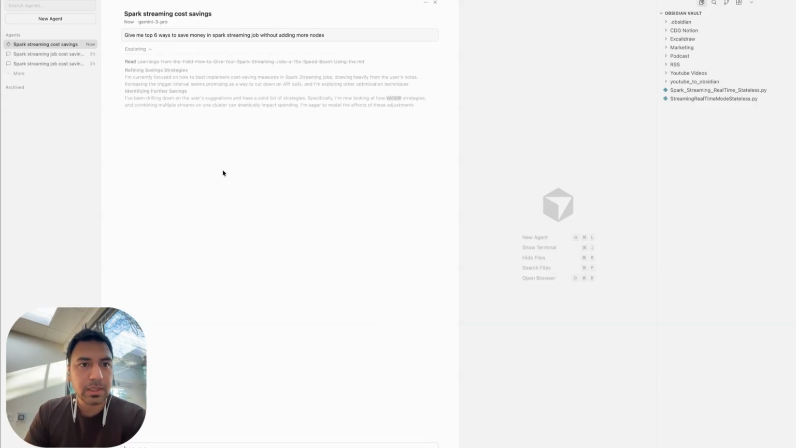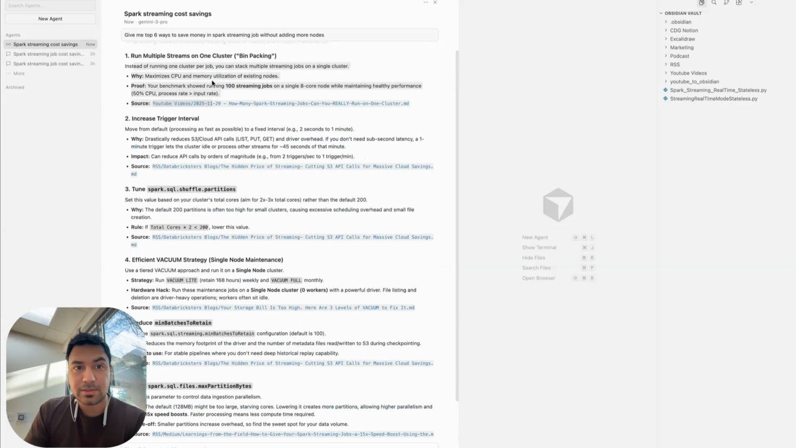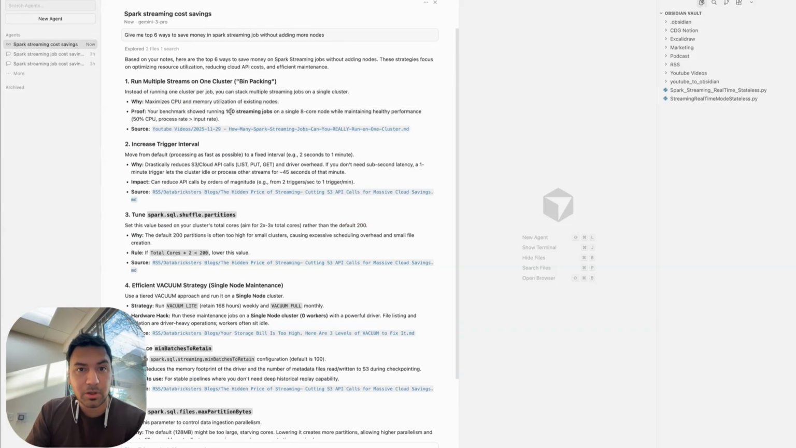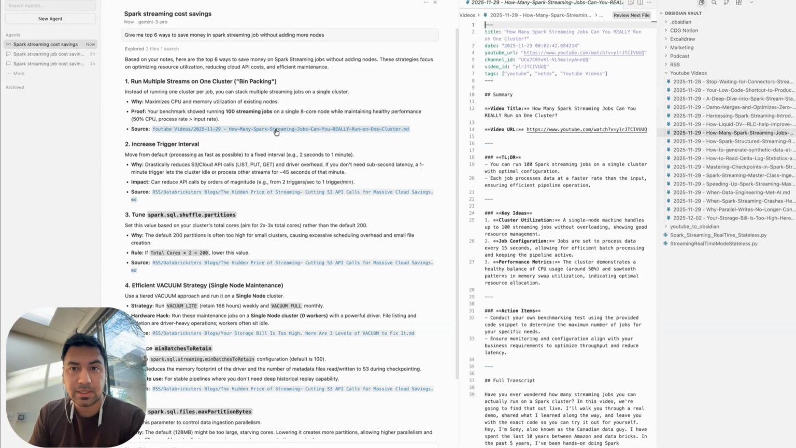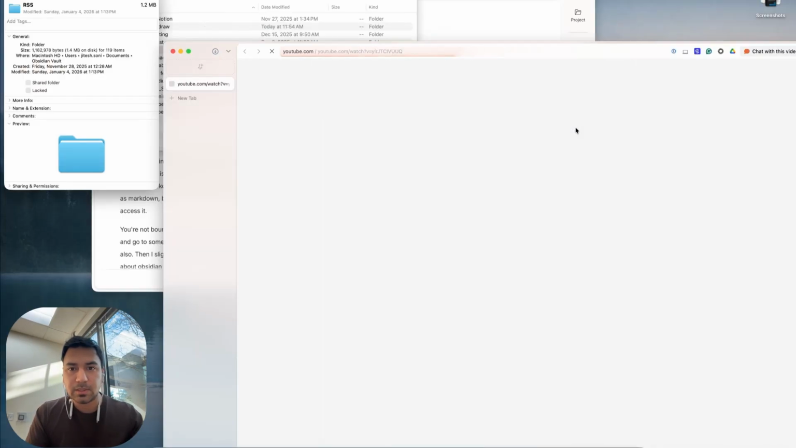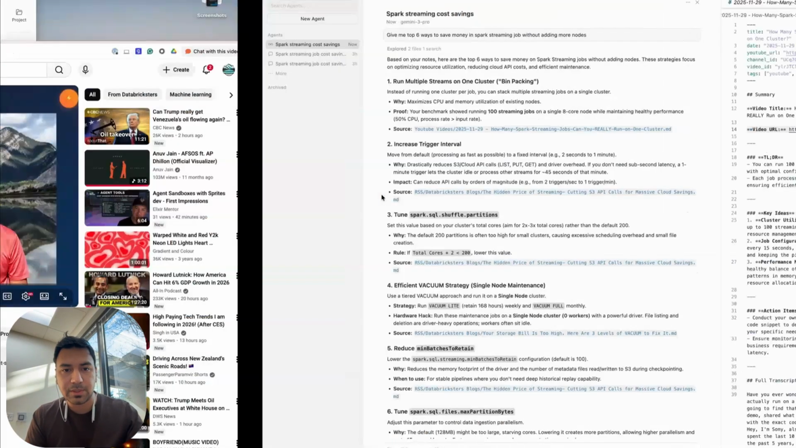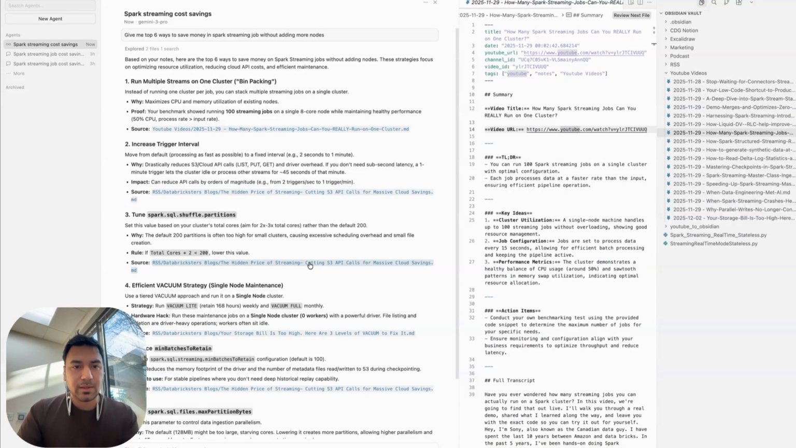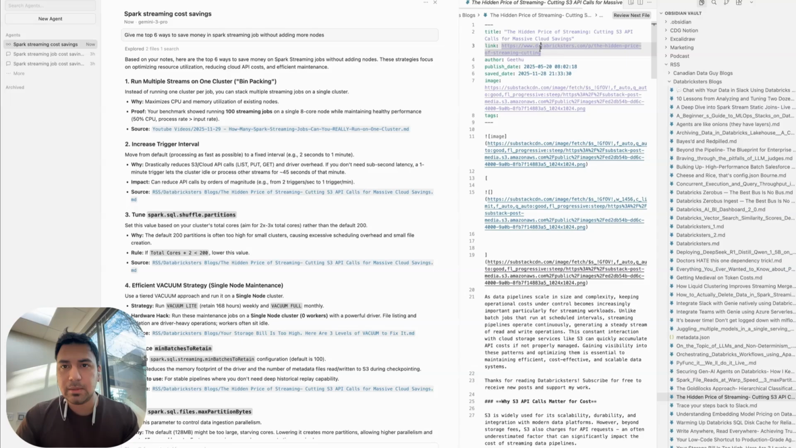That's what it's doing. Okay, you can run multiple streams on one cluster. Yes, I actually did a blog where I ran 100 streaming jobs on an 8 core machine. That's 100 streams running for less than $20 a day. That's how cheap. A small thing which you can do is increase the trigger interval. Again, it's showing me the source as well. Basically, it will tell you where it found this information. So if I click this, it will take me to the relevant thing. So this is a good thing which happens. This one is from an article from a colleague on my team.